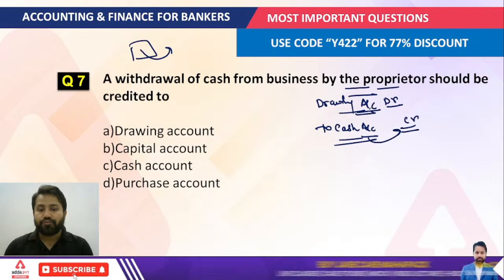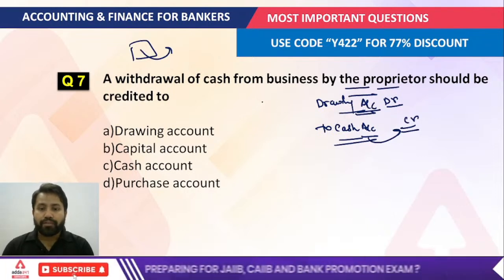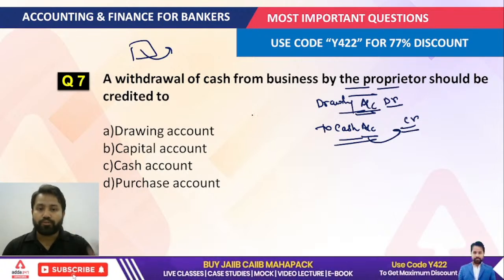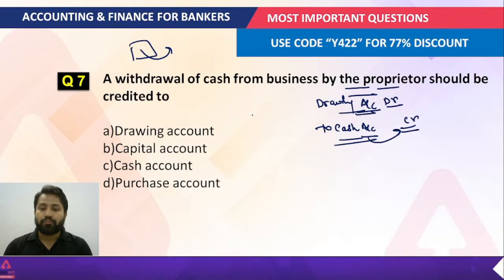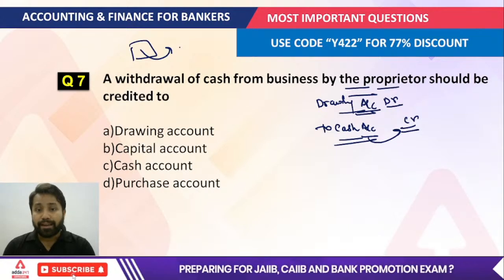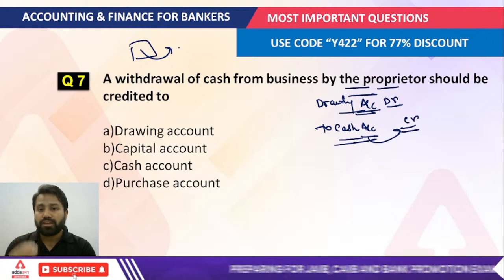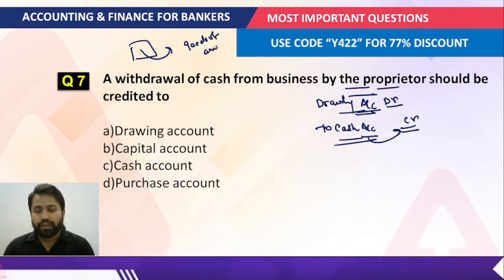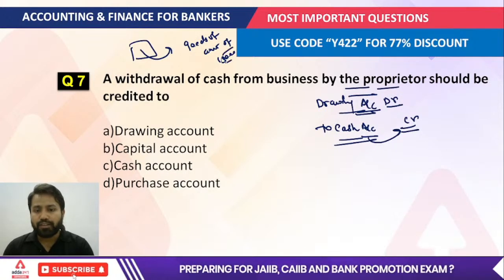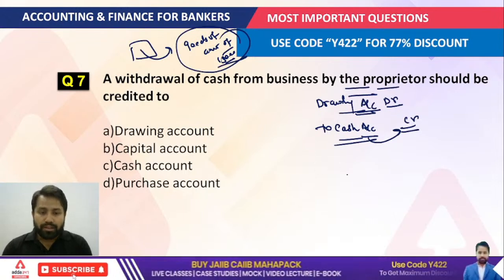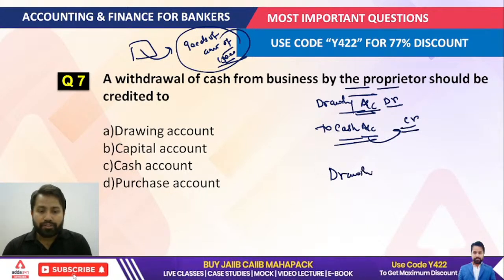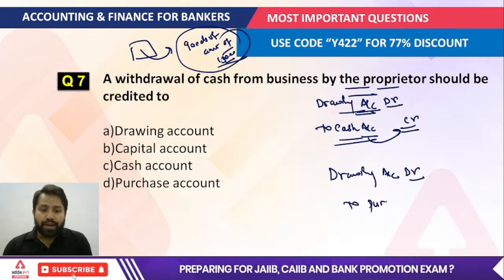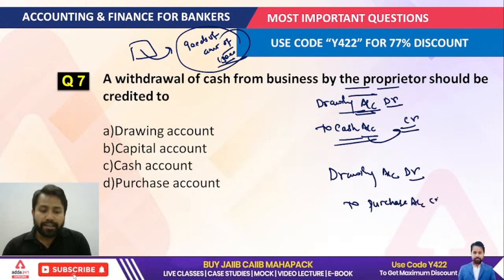Now again, you have to understand a very important thing. Whenever we are talking about a withdrawal of goods by the proprietor, suppose the proprietor has taken goods of the amount of 15,000 rupees from his company. In that scenario, which account should be debited and which credited? The drawing account would be debited, while the purchase account should be credited.